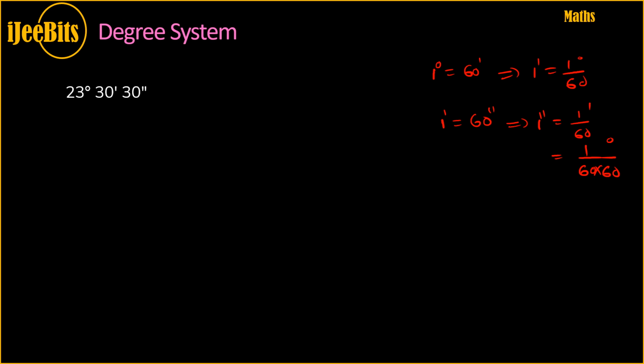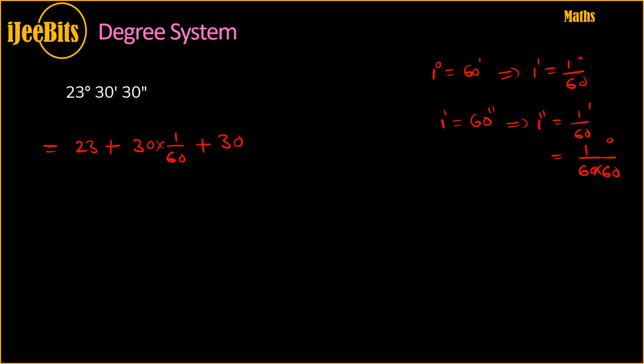I hope you're clear, right? So if you convert this into degrees, this is 23 plus 30 times. How do you convert minutes into degrees? 1 minute equal to 1 by 60 degree, right? So this is 1 by 60 multiplied, but this one is 30 seconds.